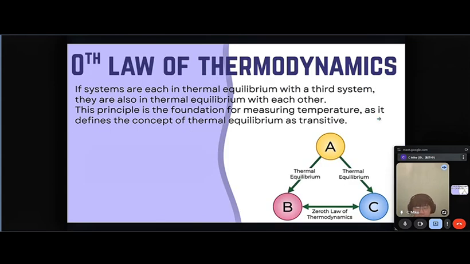Next, I will talk about the zeroth law of thermodynamics. If two systems are each in thermal equilibrium with a third system, they are also in thermal equilibrium with each other. This principle is the foundation for measuring temperature, as it defines the concept of thermal equilibrium as transitive. In the diagram below, you can have a better understanding of the relationship between the three objects.